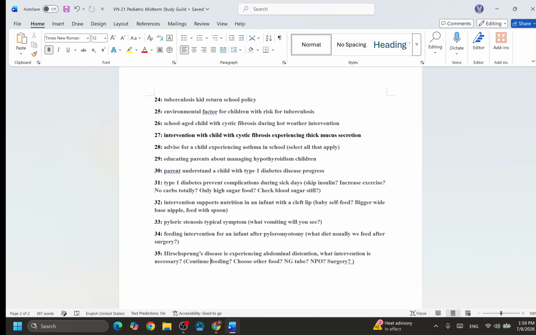28. Advice for the child experiencing asthma in the school. This is select all that apply. I'm not worried about this because it's exactly like an adult, okay? But here, I'll give you some hint. When the kids have asthma and experience asthma, think about this logic. Do we need to do something only or do something totally? So that becomes necessary or non-necessary.